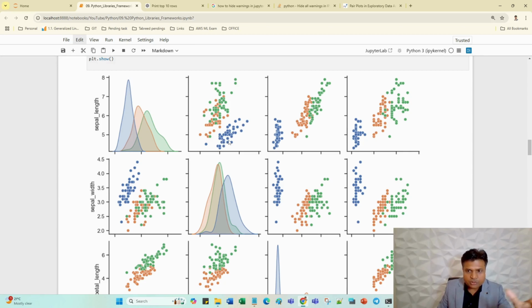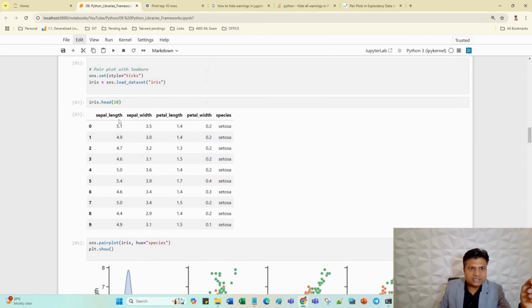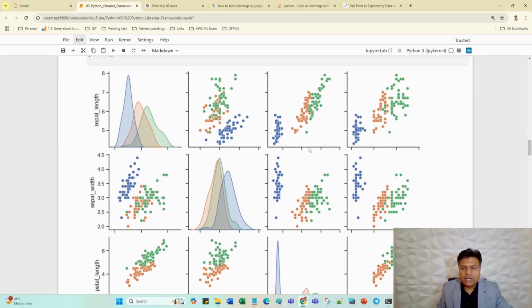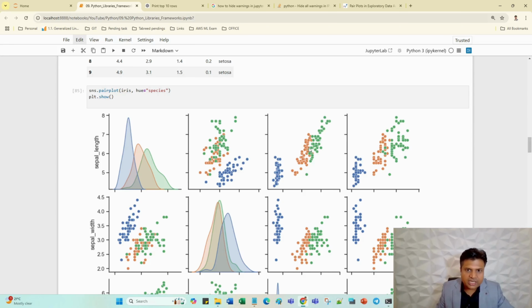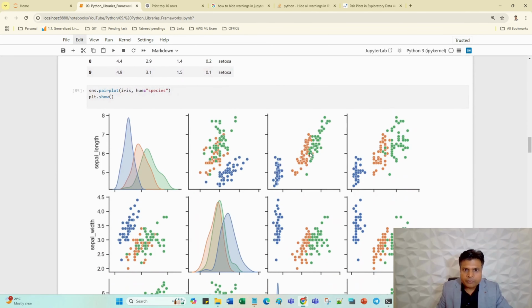Scatter plot: there are 3 types in the same colors, and here we are comparing sepal length and sepal width. These 2 columns will be used to create this scatter plot. You might be surprised what the use of this display is. Let's suppose I want to classify this data, or cluster this data. By the way, this is labeled data, so we will definitely classify it. In this case, I can check what the threshold should be.